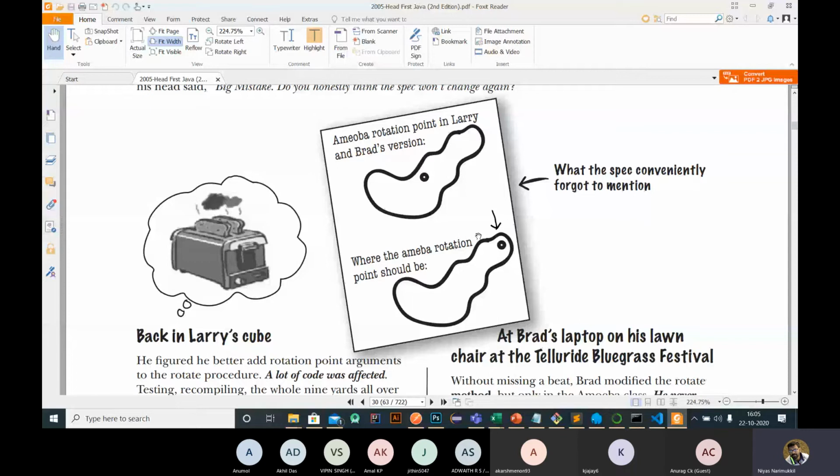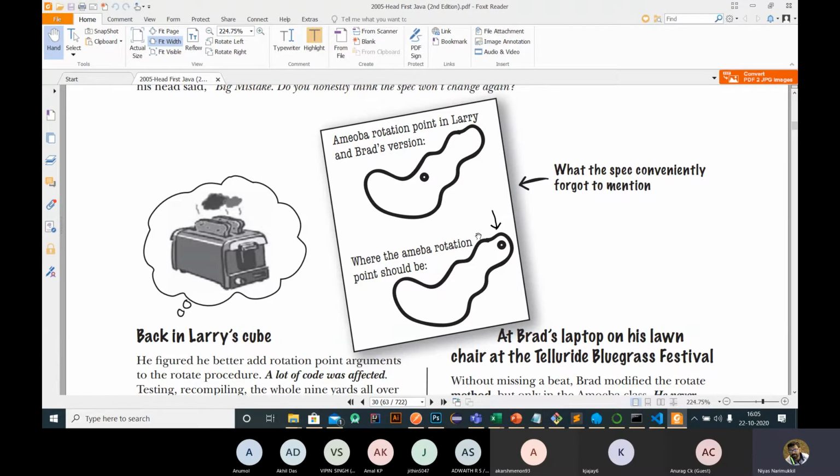Here the shape is rotated based on the center 0, 0, 0, considering xy, it rotates based on the center. But in the case of amoeba, we need to mention some xy point, and rotate that shape based on that point instead of the origin.